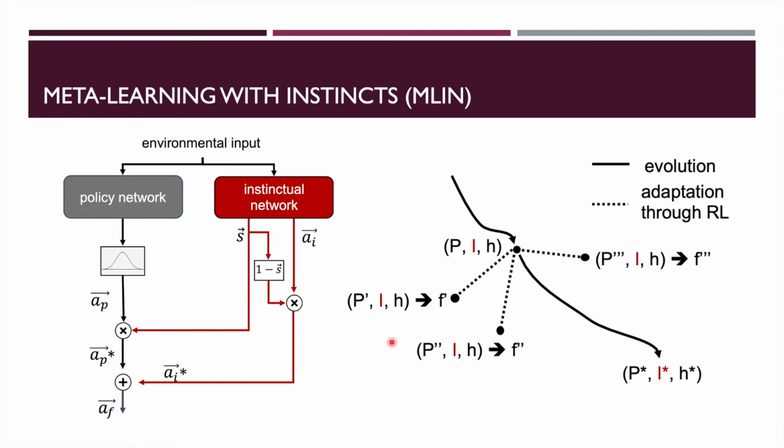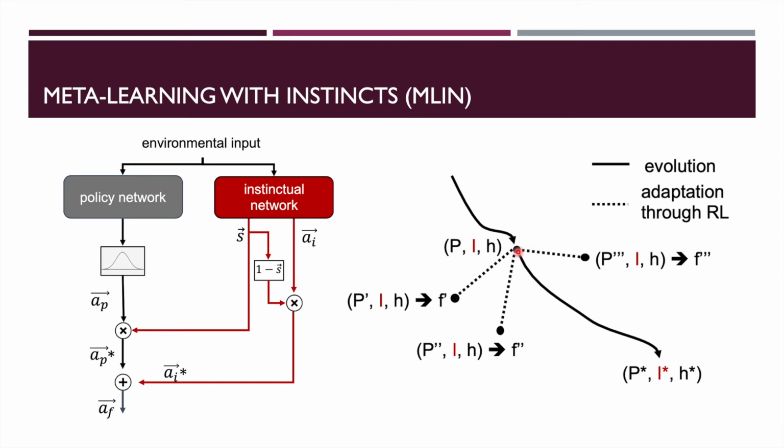Evolution determines the initial parameters P of a policy network together with hyperparameters H and the instinct network parameters I. During an evaluation that includes adaptation to different tasks, policy parameters P are updated through reinforcement learning, and performance is evaluated with the updated policy network parameters, returning a fitness for each task. The instinctual model remains unchanged throughout the lifetime of an agent. Modified policy parameters are not inherited by the next generation.